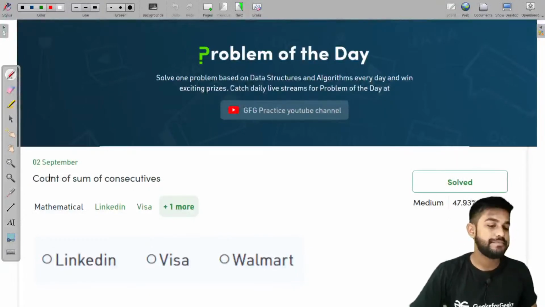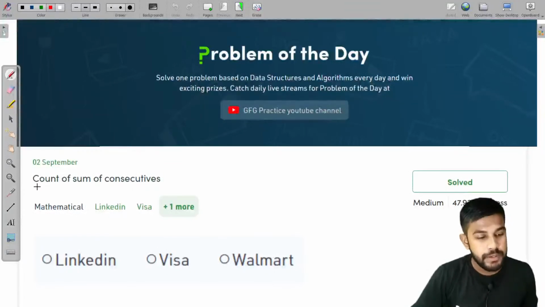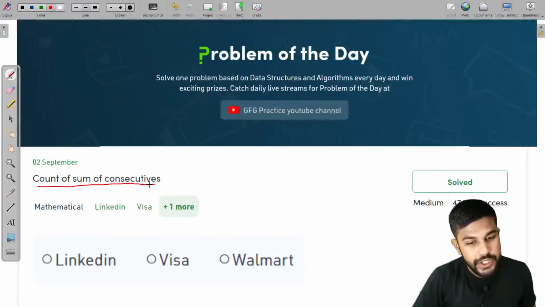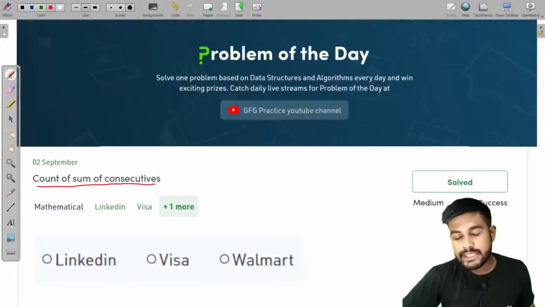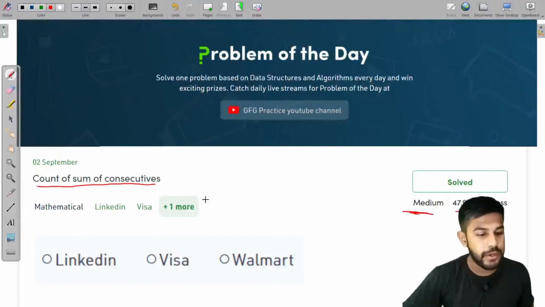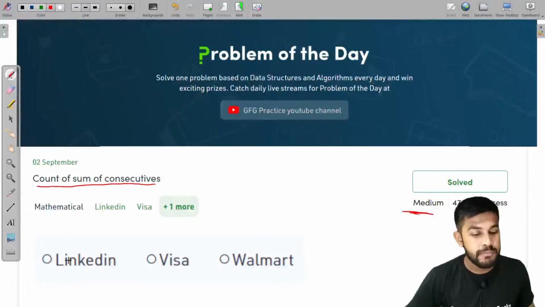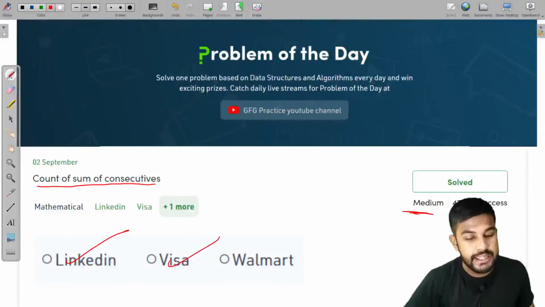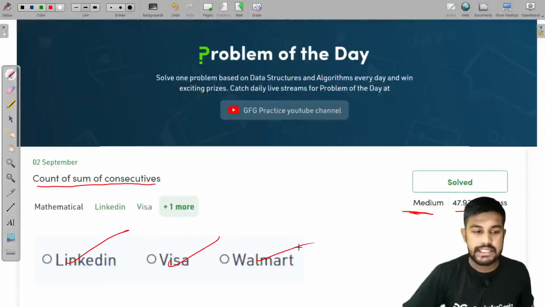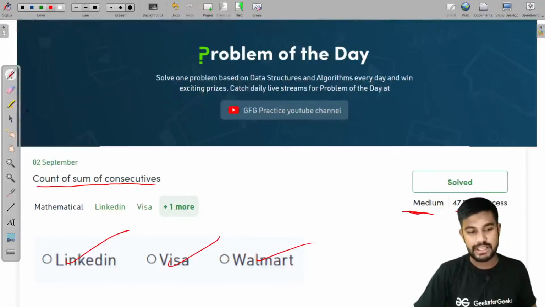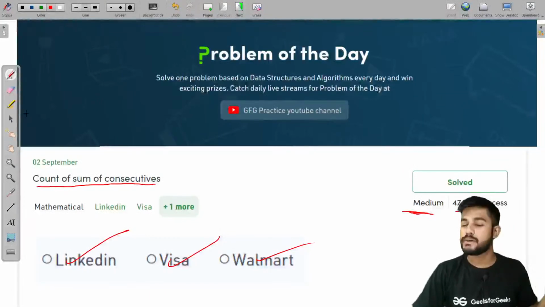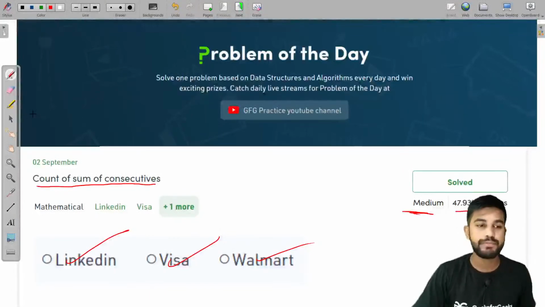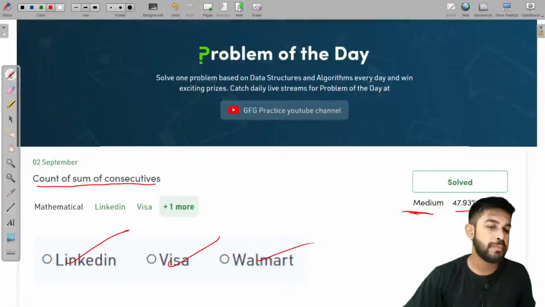So, 2nd of September. Yesterday's problem, count of the sum of consecutives. The success percentage is around 48%, and this is a medium level problem. It came in LinkedIn, Visa and Walmart. It's a very good problem, I must say, and it is a mathematical problem, but I would be using some more techniques which I would be telling you. Now let's move to the problem statement.